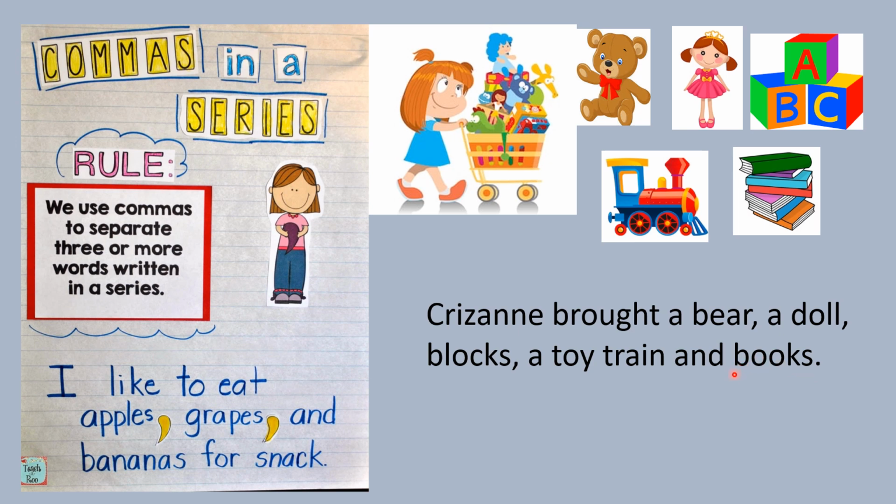Now did you notice, children, that after every item I put a comma? A bear, a doll, blocks, a toy train. Now why didn't I put a comma here, children? Because it's the second last word in this sentence about all the things that Chrisanne bought. So if it is the second last word, we don't put a comma, we just say and books. We don't use a comma when it is the second last word. Chrisanne bought a bear, a doll, blocks, a toy train, and books.